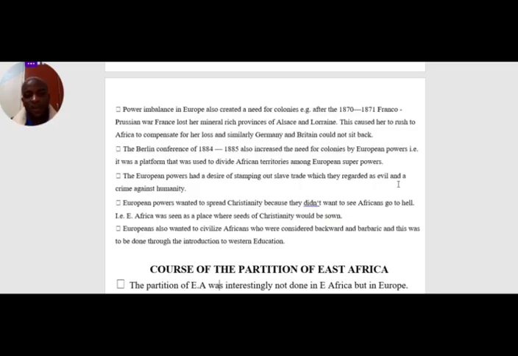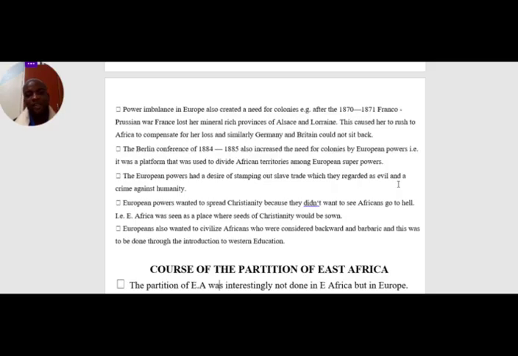We have European powers wanted to spread Christianity because they did not want to see Africans go to hell. That's what they said. So they thought that Africans didn't know about God. So what came into their mind was, let us go and spread Christianity to save Africans from going to hell. But Africans knew God, if you look at African traditional religion. But for them, they thought that Africans didn't know about God, so they were eager to come to Africa to spread Christianity to ensure that Africans are safe.